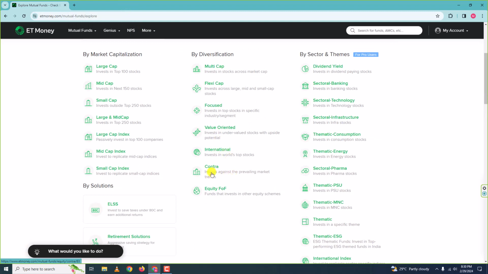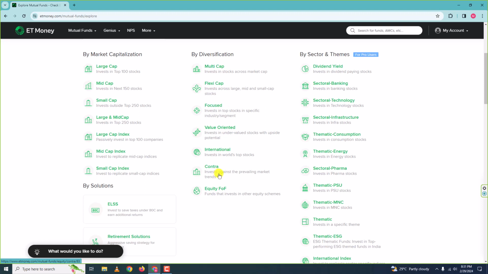Next, we have contra mutual funds. Now, this is very interesting. Here, the fund manager invests in companies which are neglected by the market or the public. There will be many companies which would be neglected by people, meaning people do not invest or trade in them, or trade very little or invest very little in them.